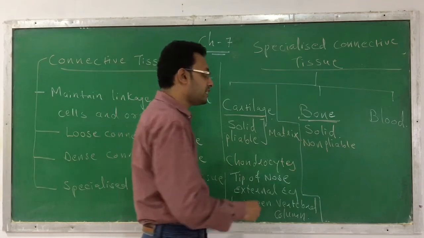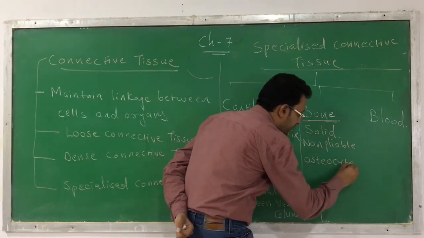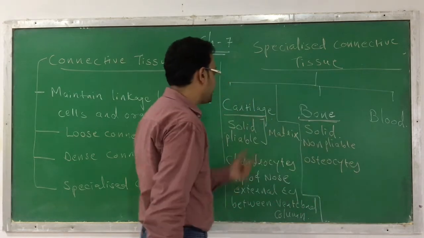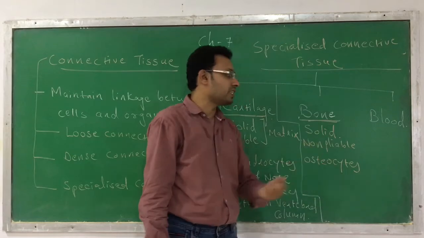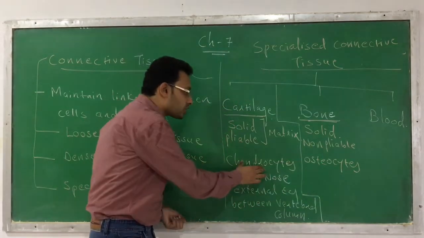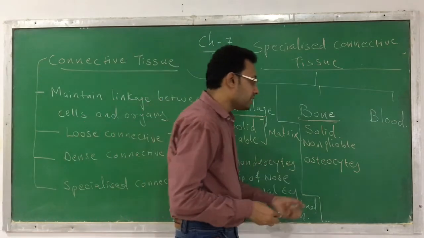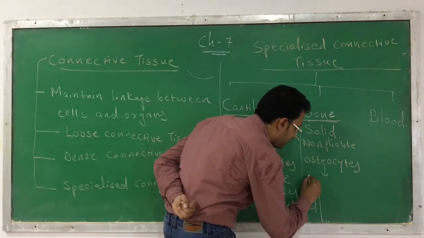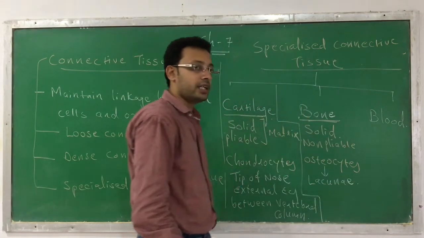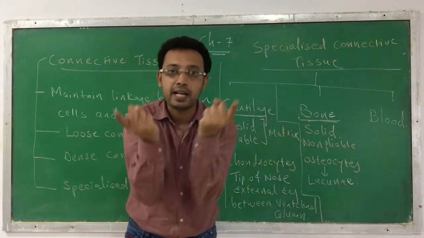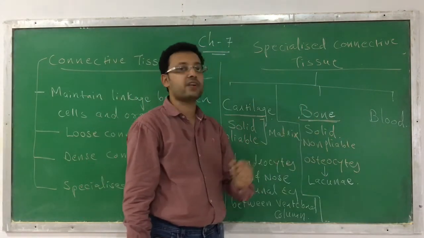Here also specialized cells are present. The name of these cells is osteocytes. In cartilage the cells present are the chondrocytes; in a bone the cells present are the osteocytes. Chondrocytes are present in special cavities. Similarly, osteocytes are also present in cavities called lacunae. This is the characteristic you can find in the bone.